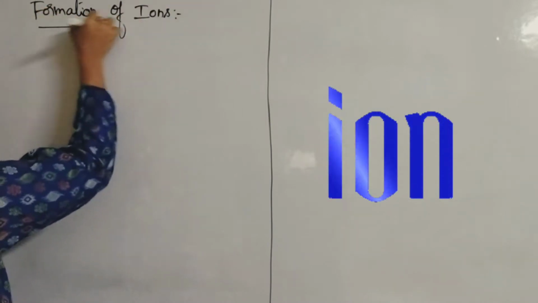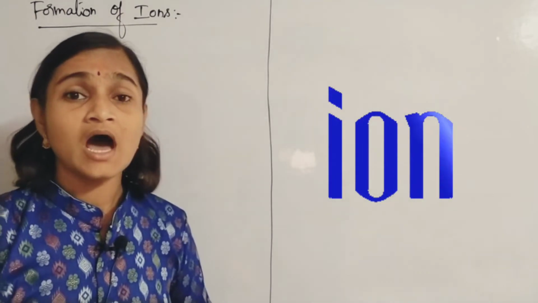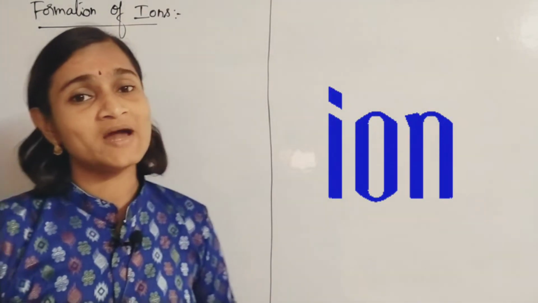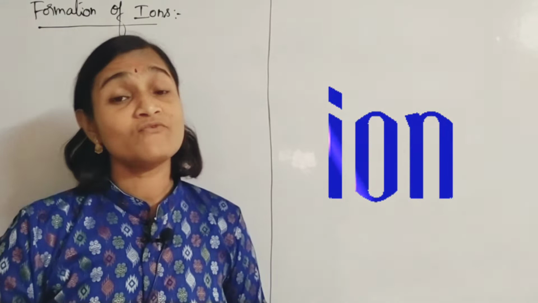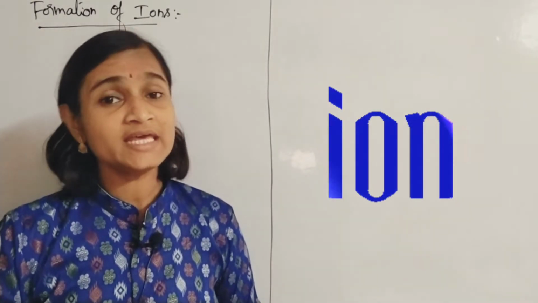So what are ions? First of all, we should know what are ions. Ions are charged particles, which are formed by either losing electrons or by gaining electrons.